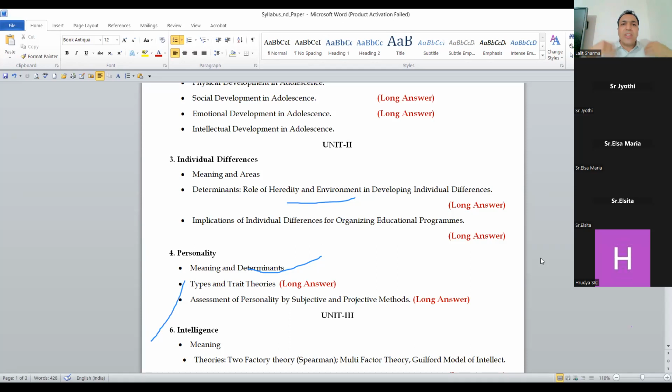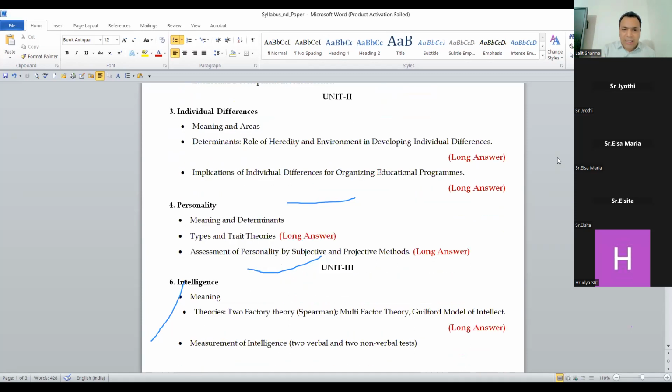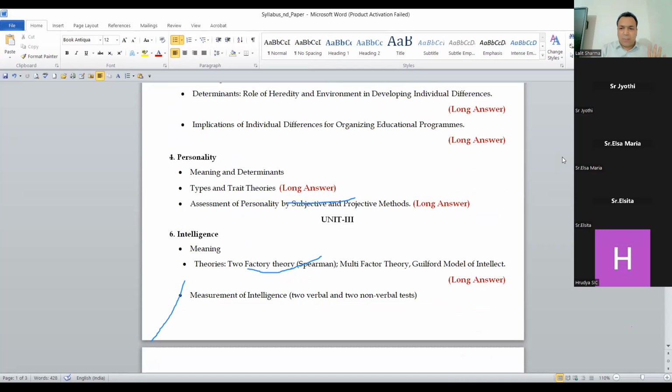This means how we can judge the personality of the other person. Okay, so guys, these are the techniques: subjective, objective and projective. But in your syllabus, objective is not there. In your syllabus, there are 2 techniques: assessment of a personality by the subjective and projective method. Okay, so this is a technique for assessing the personality.